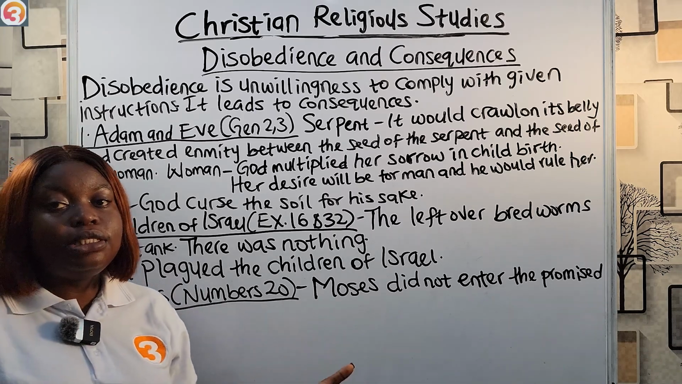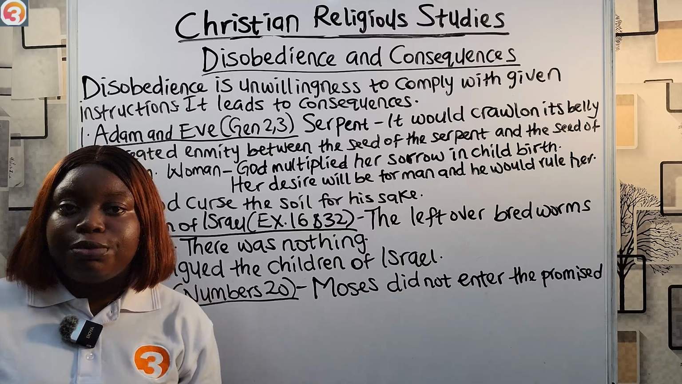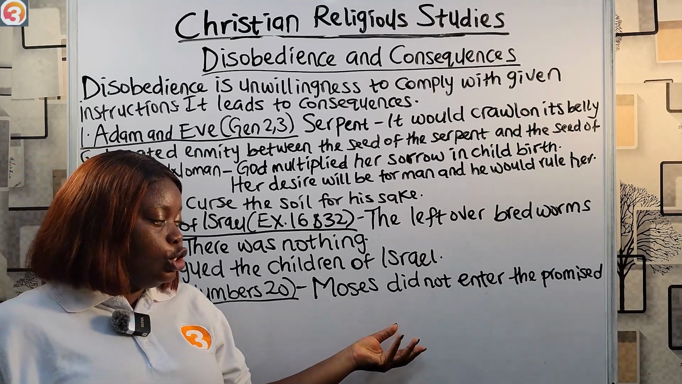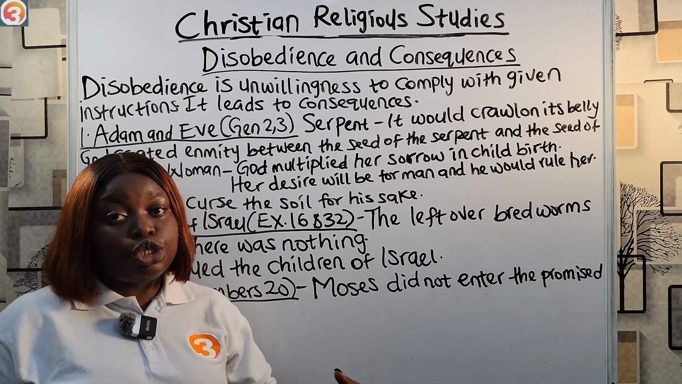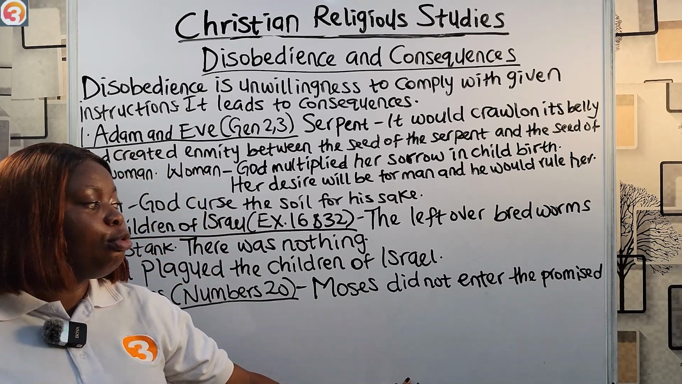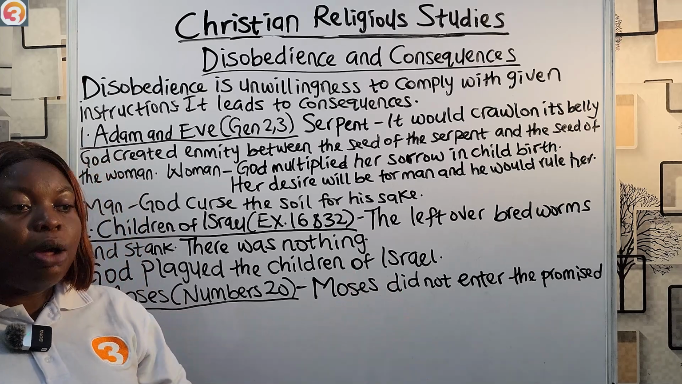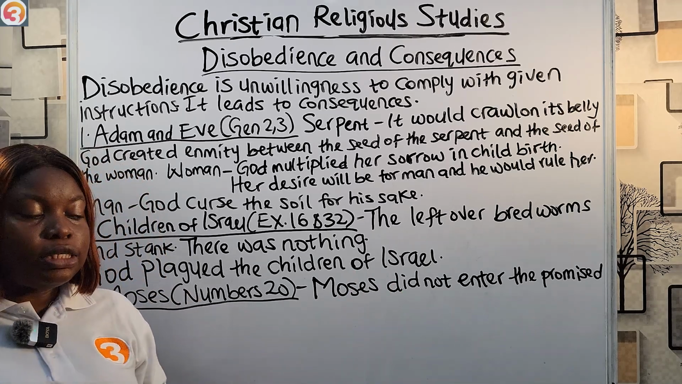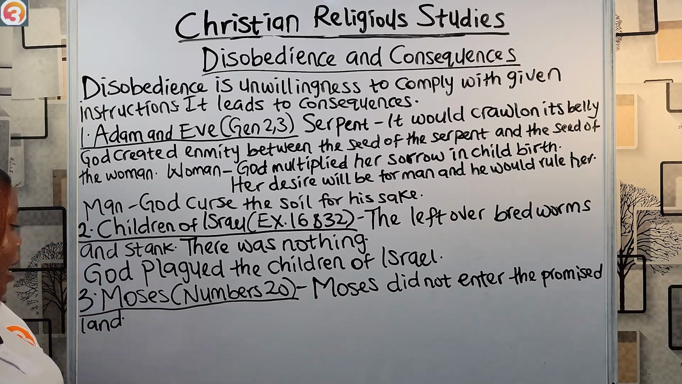Moses was supposed to lead the children of Israel from Egypt to the promised land that God had promised he would give to them. But because he struck the rock, when God asked him to speak to the rock, God did not allow Moses to enter the promised land. God only took him to a mountain and showed him the land that he was going to give to the Israelites, but Moses did not enter it.